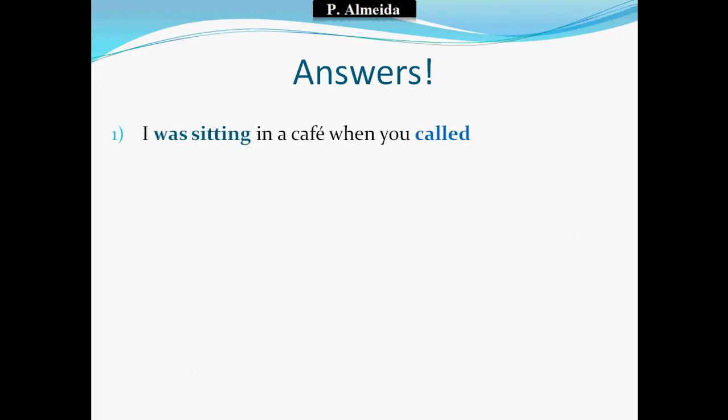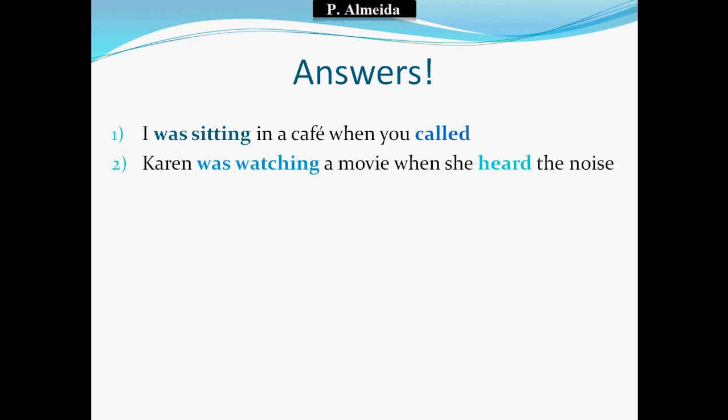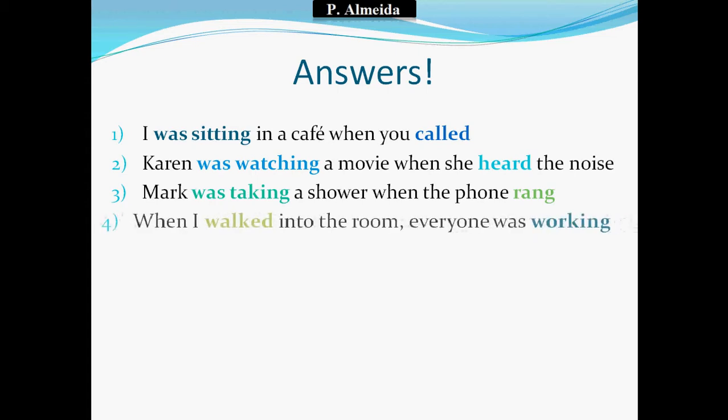So the action that was interrupted was the person sitting in the cafe in the past when someone else called them in the past, okay? But that calling action interrupted the sitting in the cafe. Karen was watching a movie when she heard a noise. So again, something was happening already, Karen watching a movie, and when something else happened, the noise that she heard. Mark was taking a shower when the phone rang. So far we always have the past continuous first and then the past simple after when something else happened, okay?